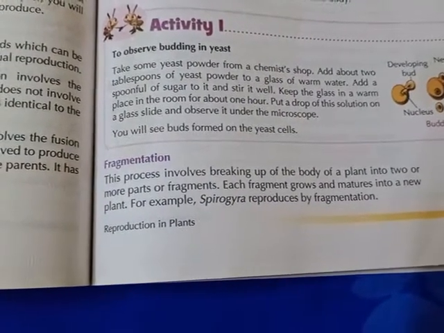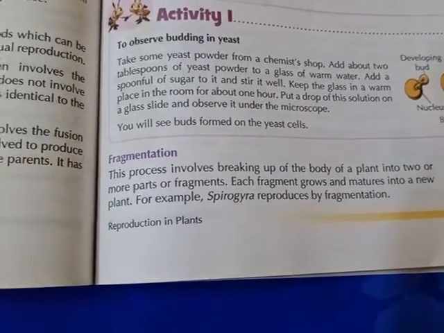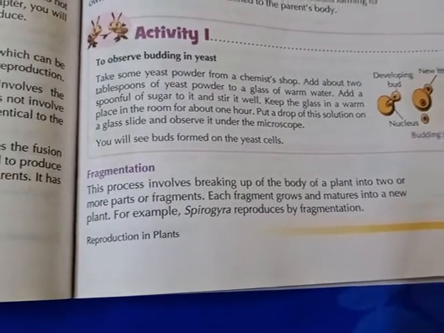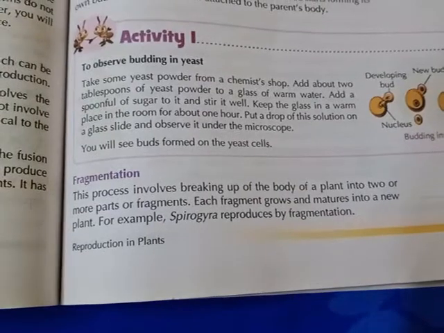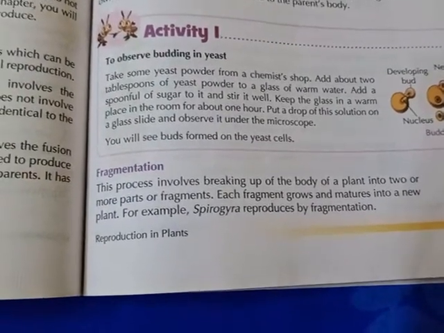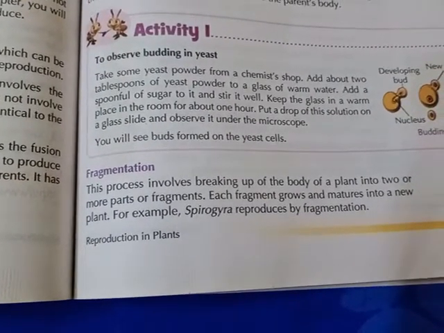This process involves breaking of the body. By the breaking of the body of a plant into two or more parts, it is called fragmentation.